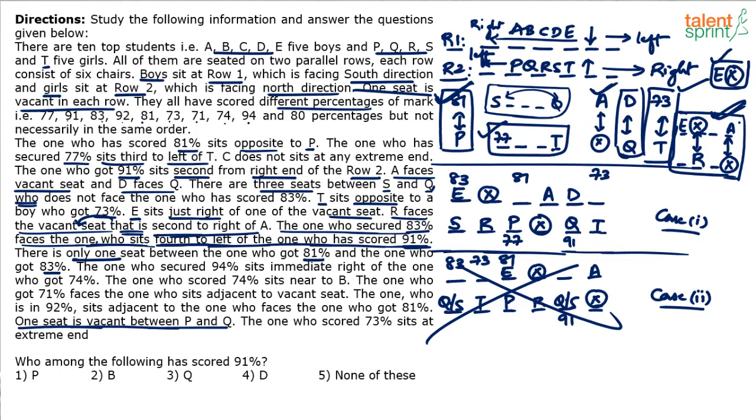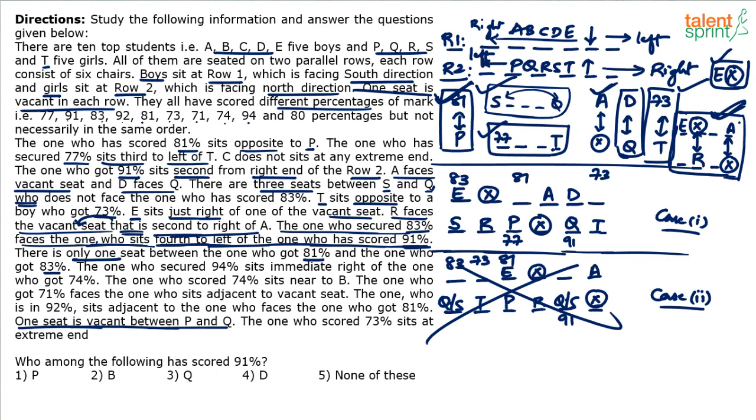So I think with respect to what all we had noted, everything has been covered. 81P is opposite. SQ, 77T, A vacant, DQ, 73T. Yeah, this also has been done. This also has been done. So I think all the pictorial representations are done. We just have to fill the gaps now. Now bottom row is done. P, Q, R, S, T. In the top row we have A, D, E, C and B have to be placed.